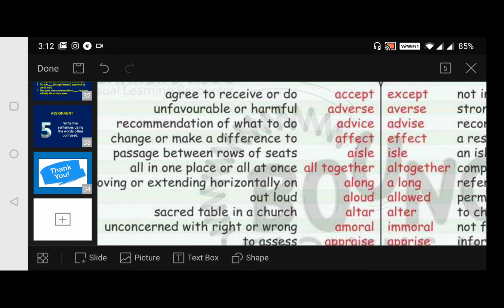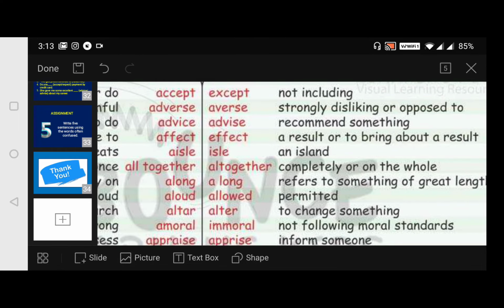Then affect and effect. We have discussed this just now, isn't it? Affect once again: to change or make a difference to, that we say as affect. And effect is a result, the result of bringing about the change. The result of the affect is the effect. Effect is a result, or to bring about a result.